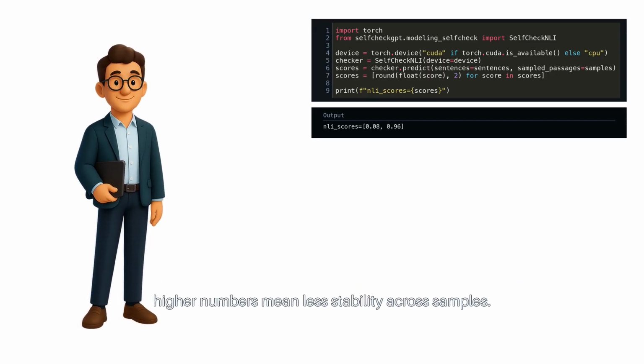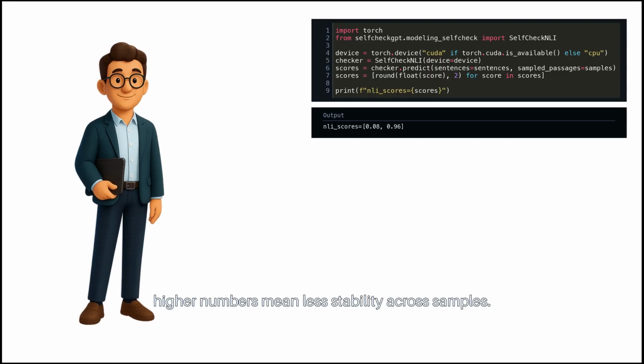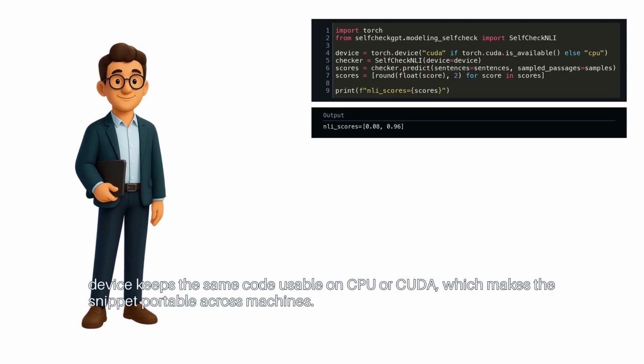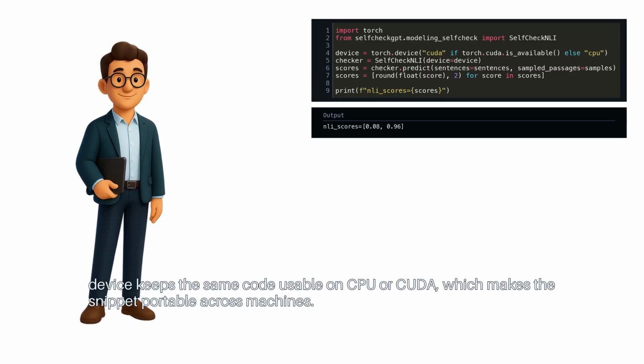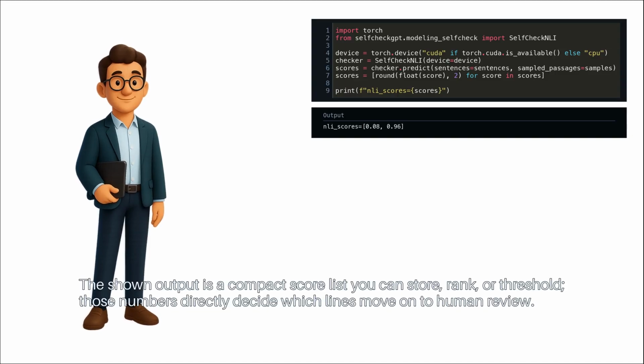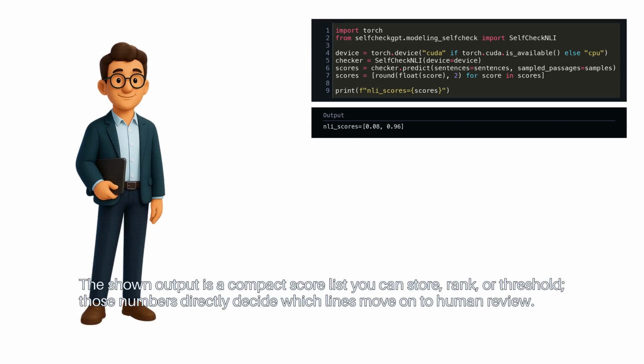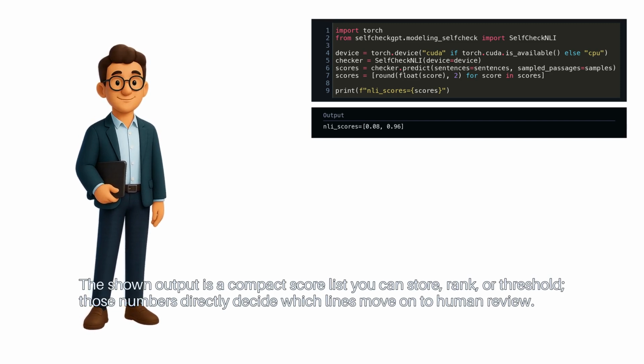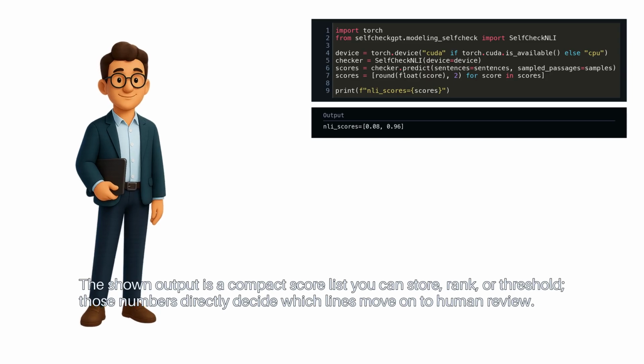So higher numbers mean less stability across samples. Device keeps the same code usable on CPU or CUDA, which makes the snippet portable across machines. The shown output is a compact score list you can store, rank, or threshold. Those numbers directly decide which lines move on to human review.